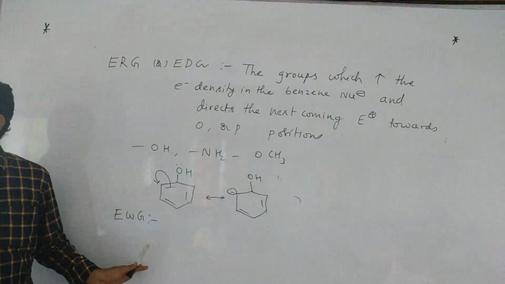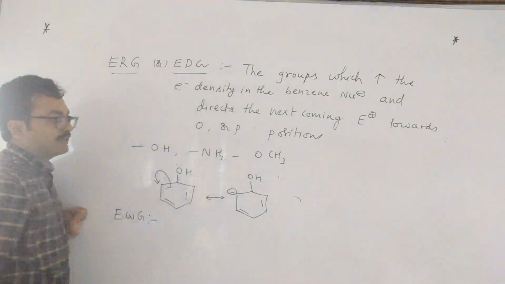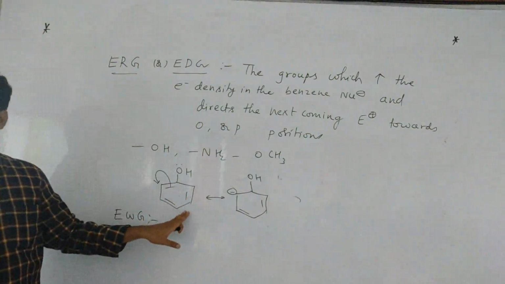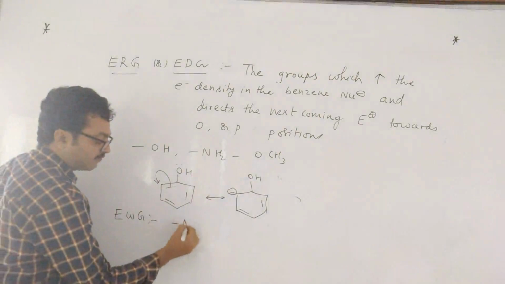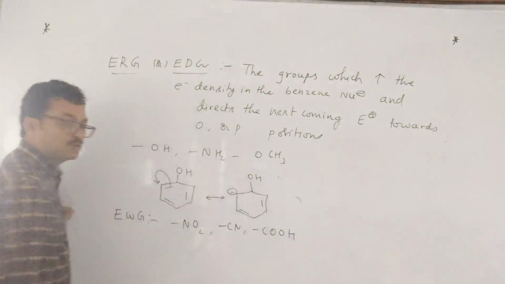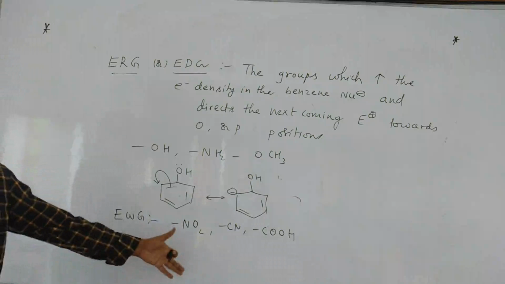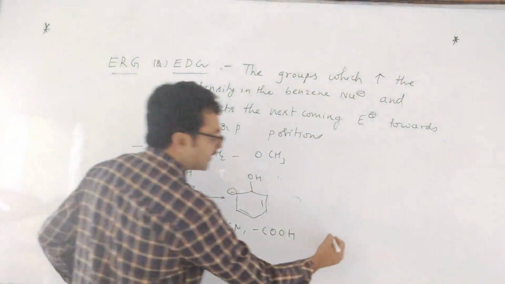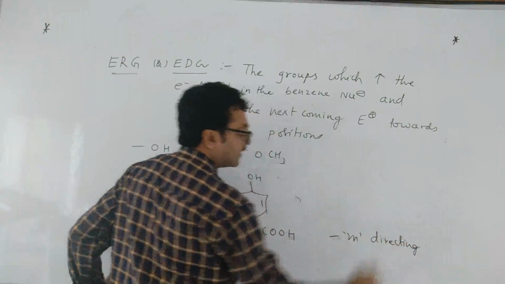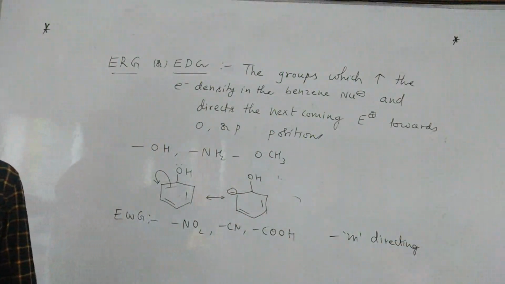That will be meta-directing. Electron releasing groups or donating groups will increase the electron density in the benzene ring. Now electron withdrawing groups like NO2 or CN or COOH on the benzene ring decrease the electron density. So that is why these are meta-directing. These are what directing? Meta-directing groups.